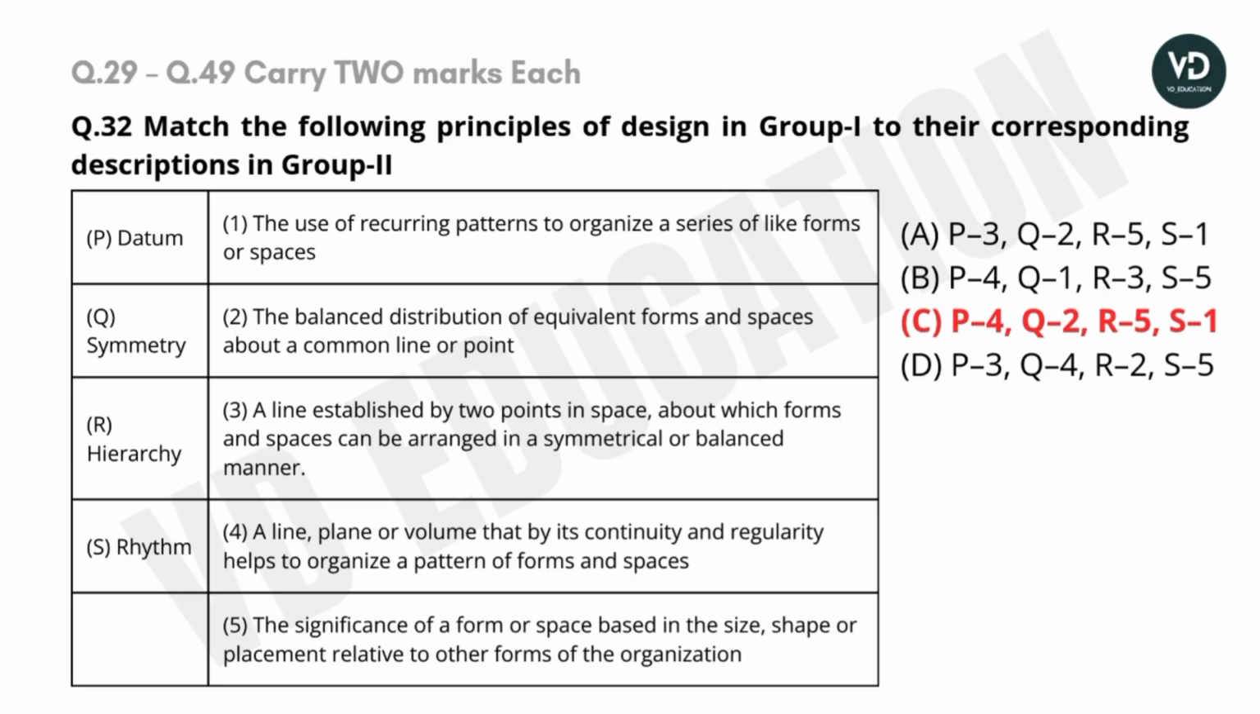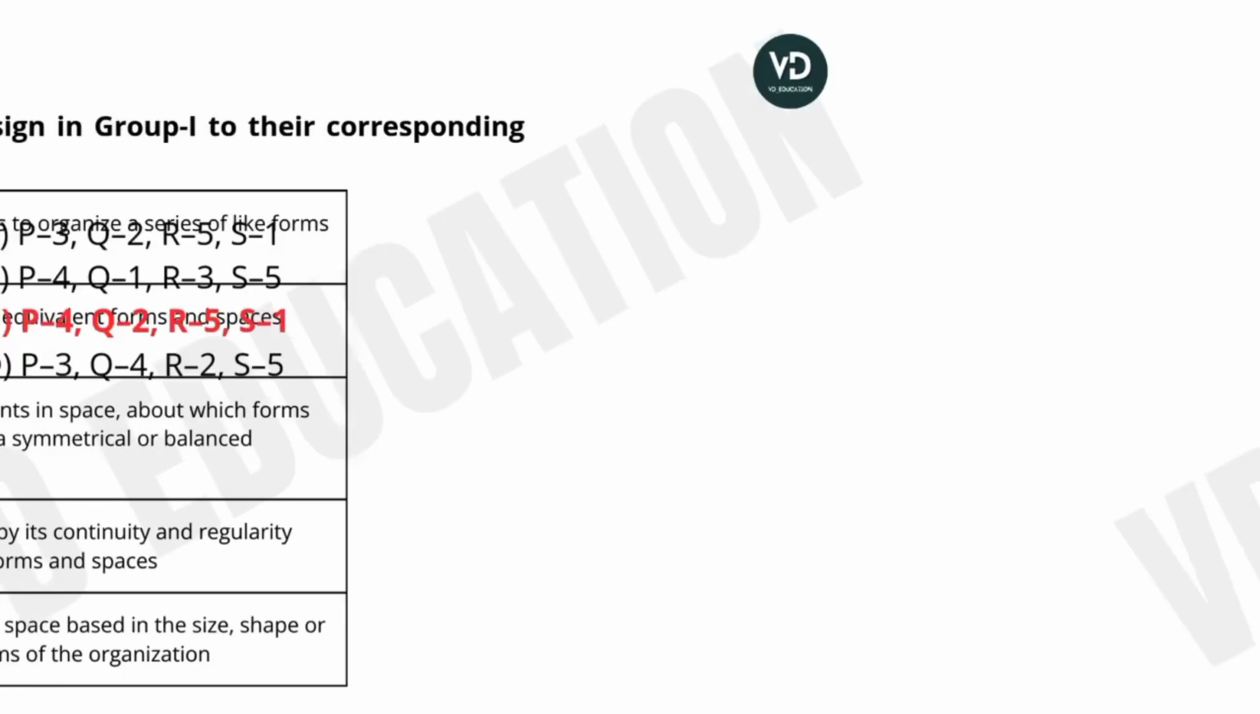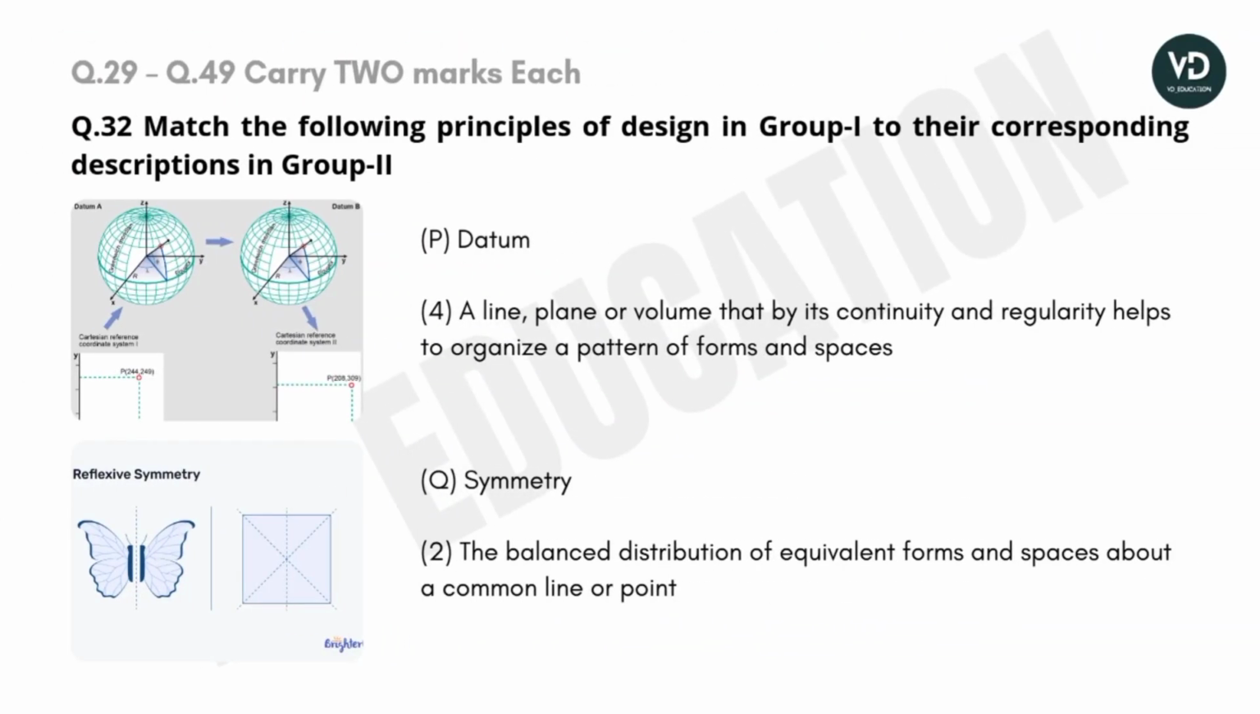Fourth, a line, plane, or a volume that by its continuity and regularity helps to organize a pattern of forms and spaces. Fifth, the significance of a form or space based on its size, shape, or placement relative to other forms of the organization. They have provided 4 options here, and the correct option is C. Here we can see the solution.